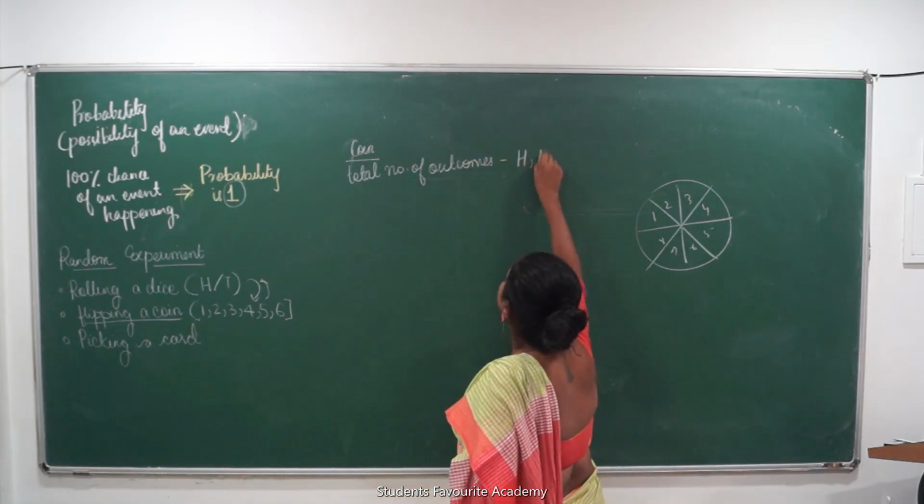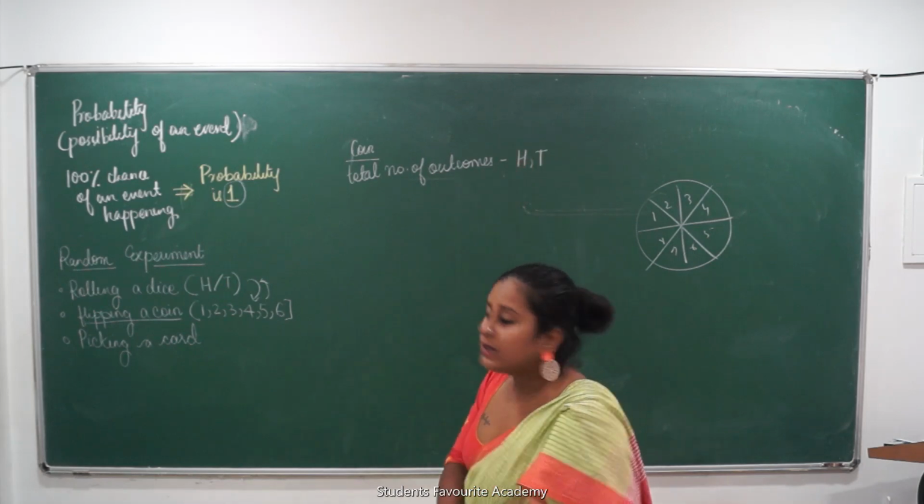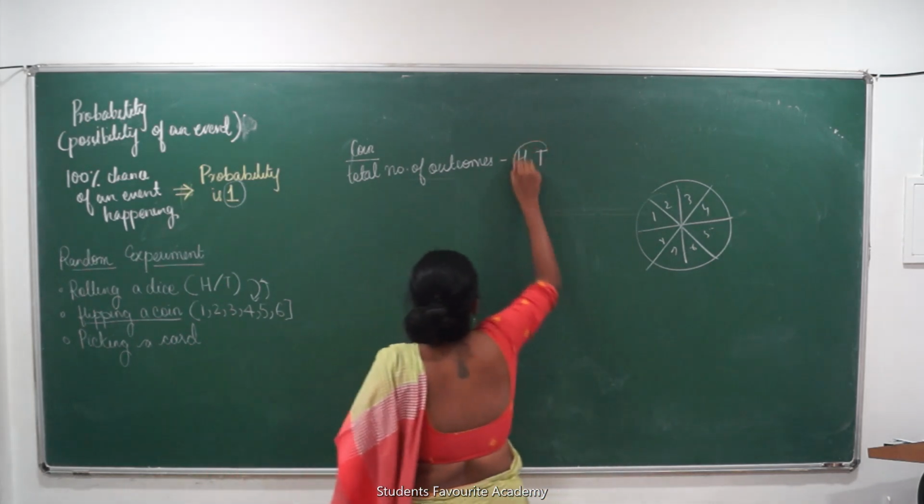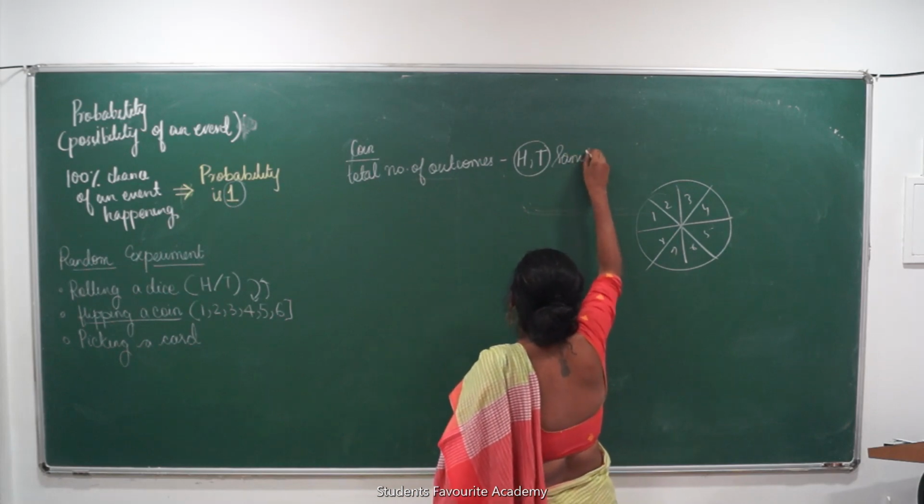Heads or tails, these are the total number of outcomes. This is called a sample space. What is it called?